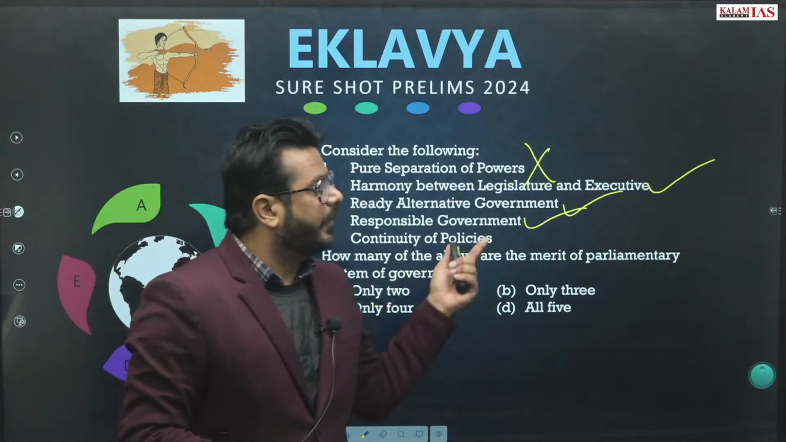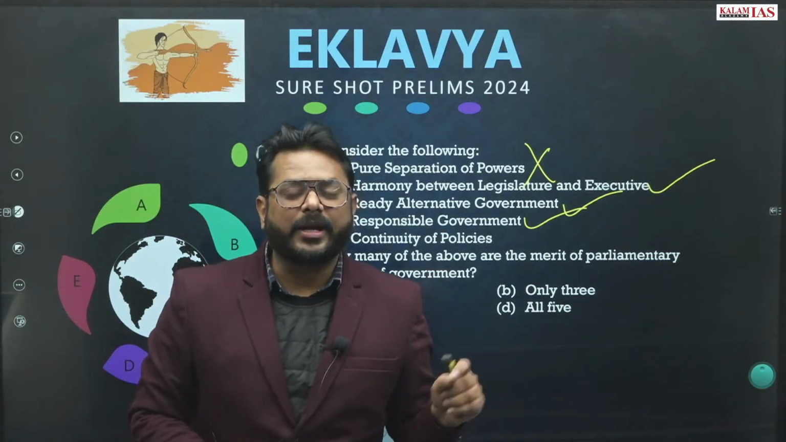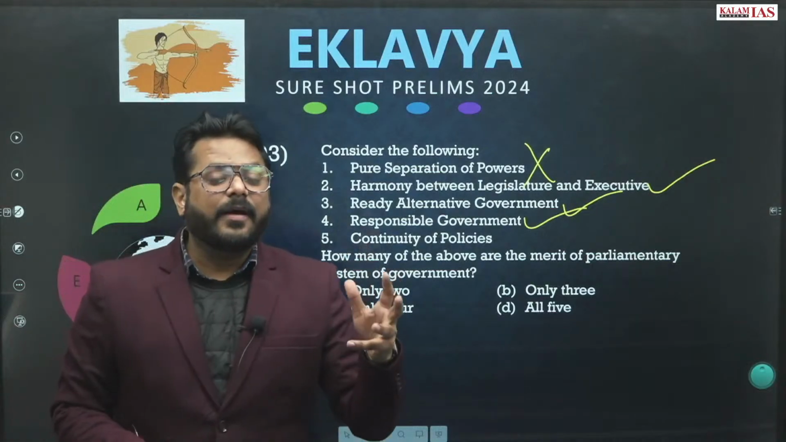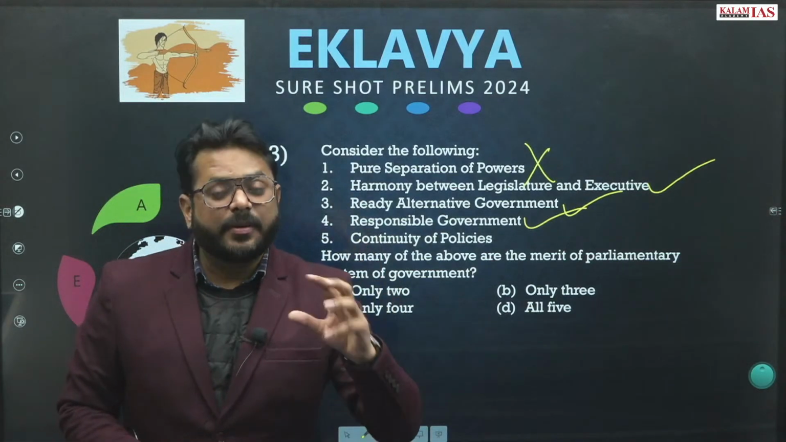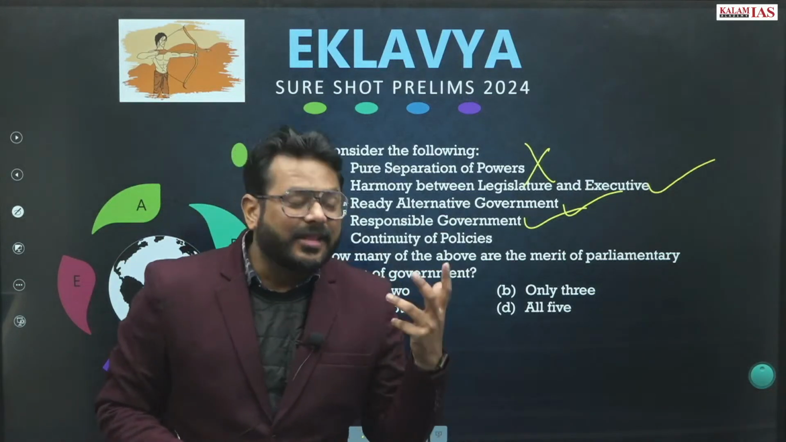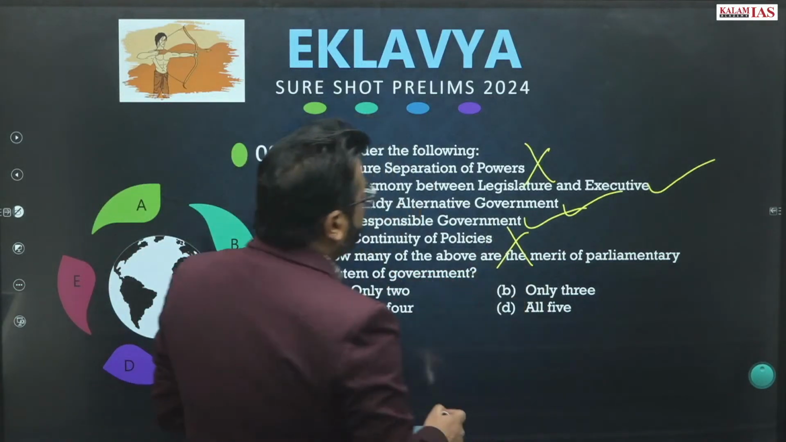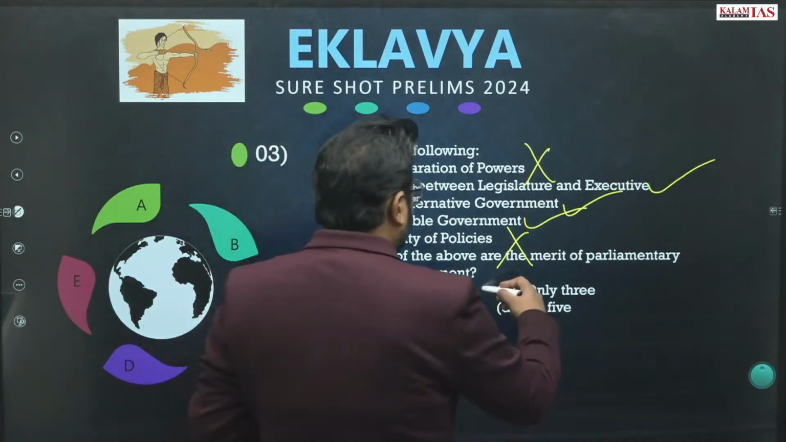Continuity of the policy. There is no continuity of the policy in the parliamentary form of government, because after every 5 years the political parties change. Different political parties come into power, right? Therefore, there is no continuity of the policy. So this statement is wrong for the parliamentary form. So 2, 3, 4 is the correct answer. Only 3 will be the answer.